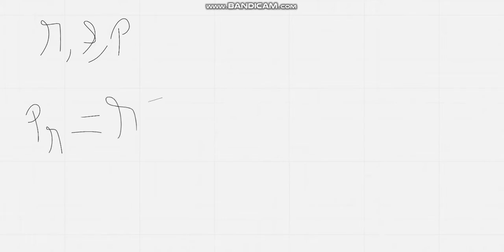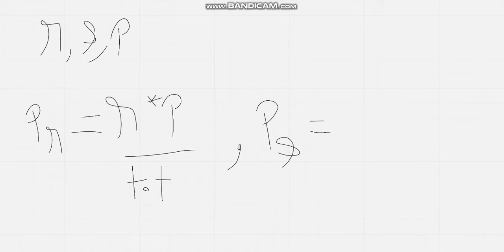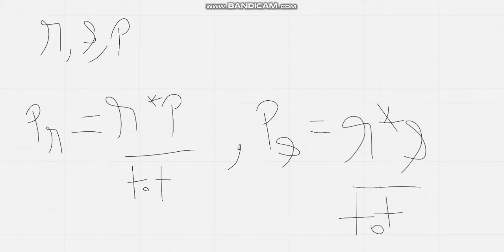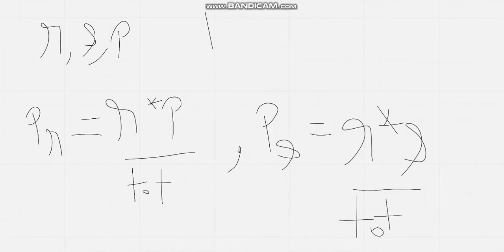Now, as we discussed earlier, if we are in state R S P, the probability of R getting killed is equal to R into P by total number of ways. Similarly, probability of S getting killed is equal to R into S by total. And probability of P getting killed is P into S by total.